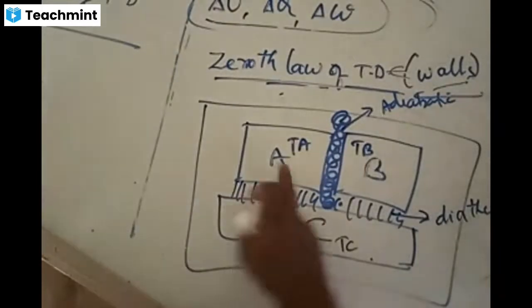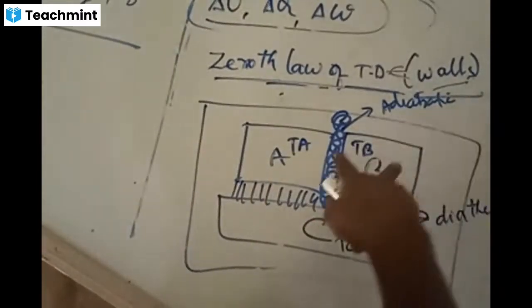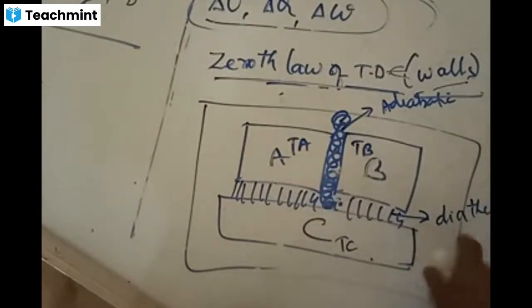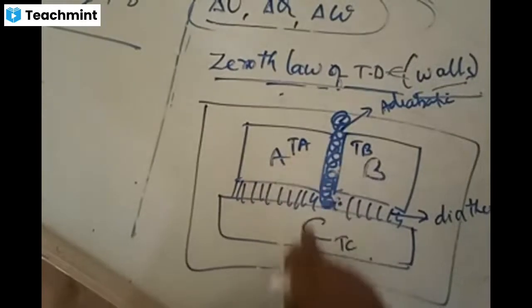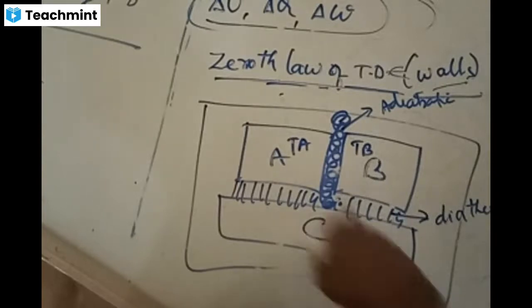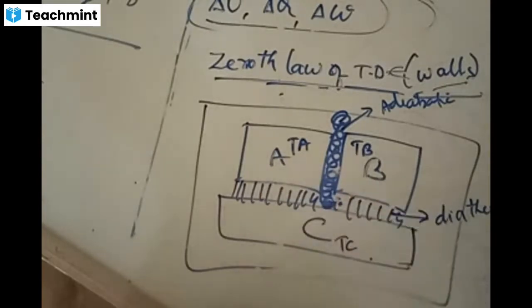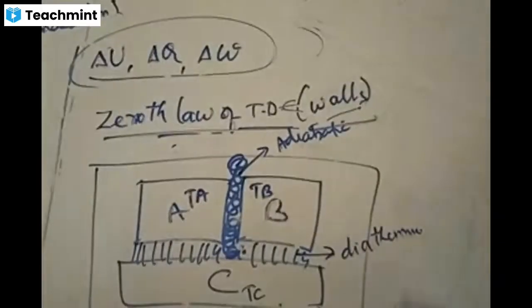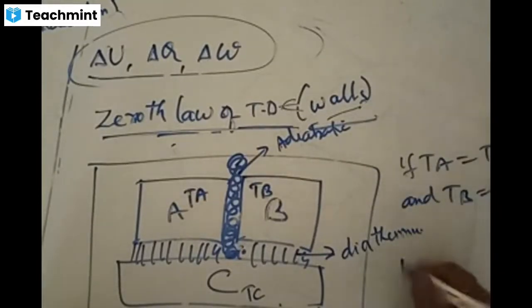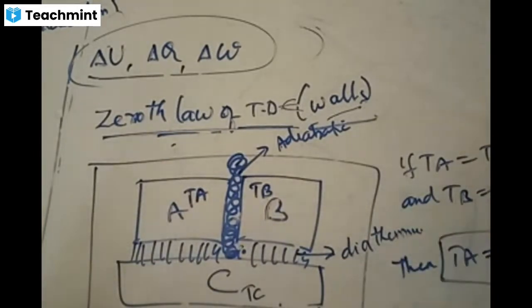I'm repeating, if two systems A and B are separated by an adiabatic wall and these two are separately interacting with a third system by means of a diathermic wall, then if A is in thermal equilibrium with C, and B is also in thermal equilibrium with C, then it means that A is in thermal equilibrium with B. If TA is equal to TC and TB is equal to TC, then what does it mean? Then TA is equal to TB. This is called the zeroth law of thermodynamics.